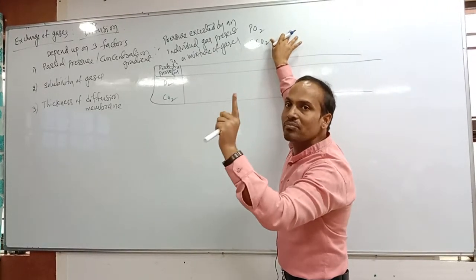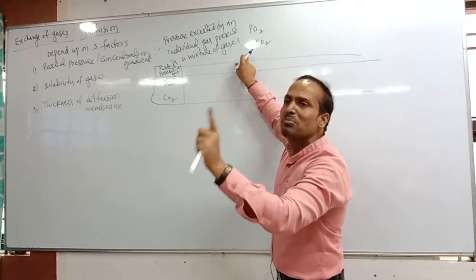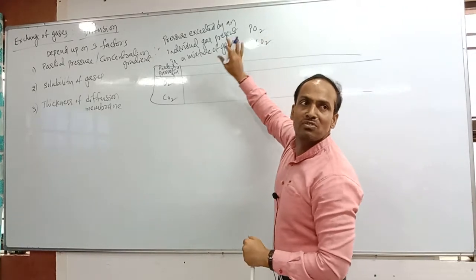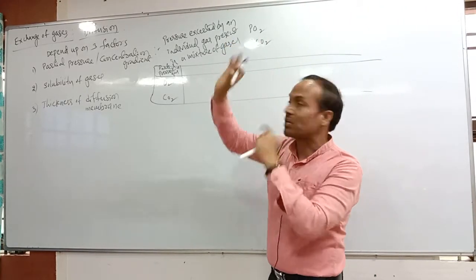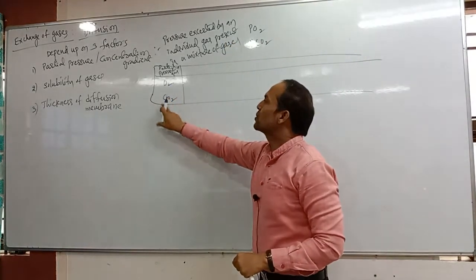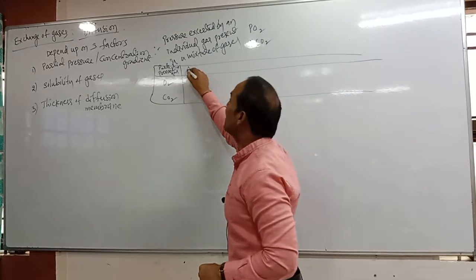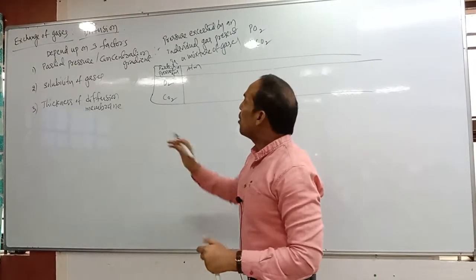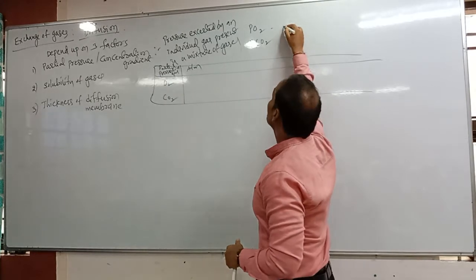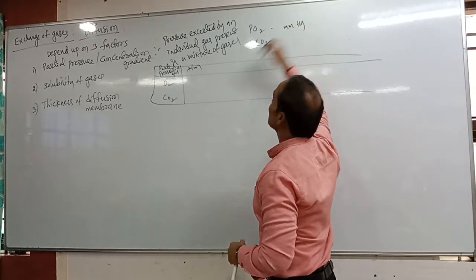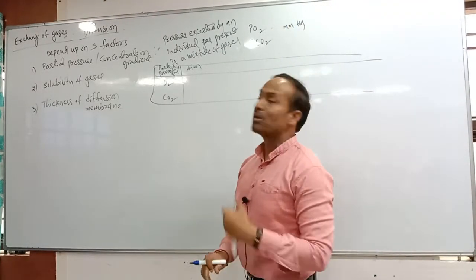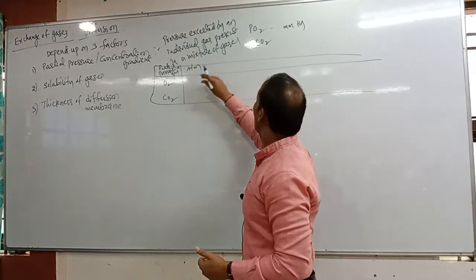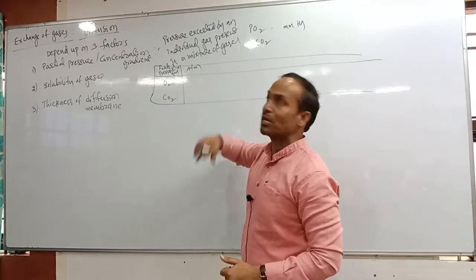Got the clarity? This P is not phosphorus, this is called partial pressure. So now this is about the partial pressure of oxygen and carbon dioxide in the atmosphere. Partial pressure we have to measure with the help of millimeters of mercury. That's why all values I have to write in the form of mmHg only.